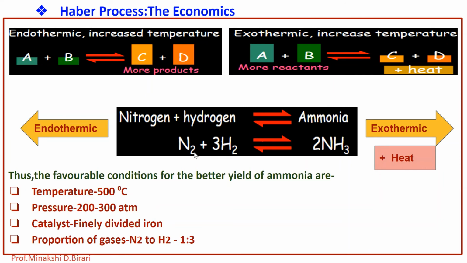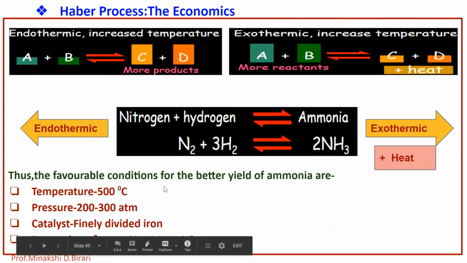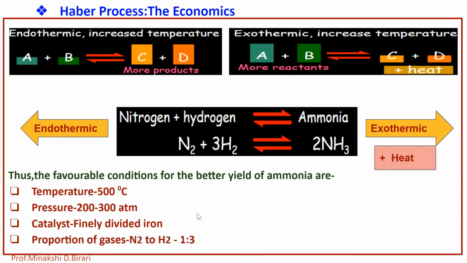That means 1 volume of nitrogen and 3 volumes of hydrogen. So we should remember these favorable conditions for the better yield of ammonia.